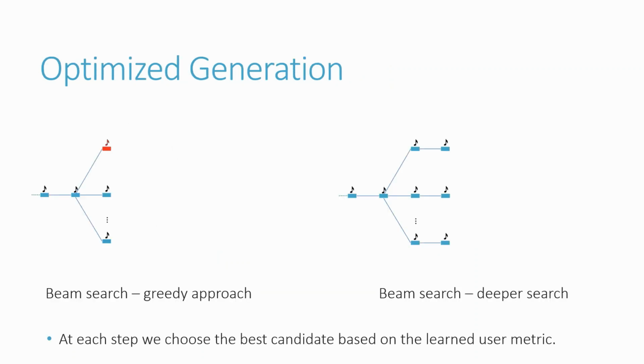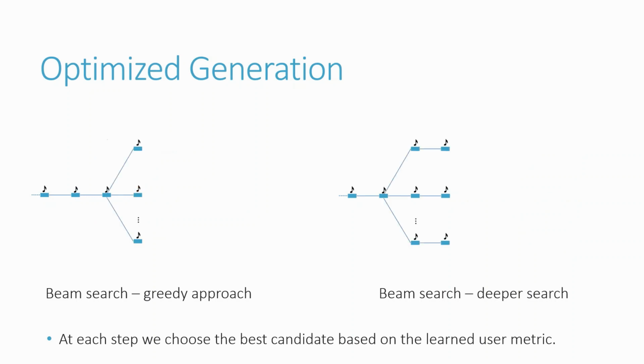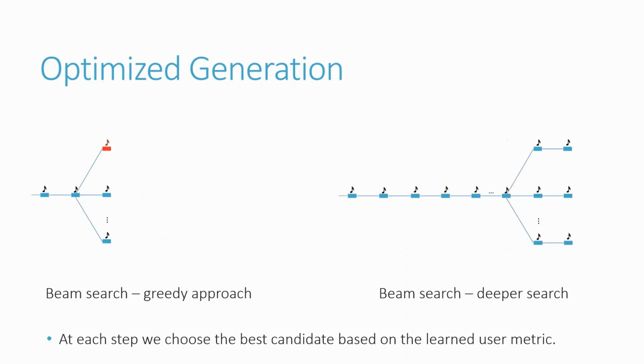Now that we have the personal preference metric, we use a variant of beam search to optimize the generation process. Consider the process on the left. At each step, BebopNet generates multiple options for the next note to be played. Then, we use a personal metric to calculate the user's score for each option and select the best one according to the score. On the right, we can consider a deeper search in which we use the personal metric after generating multiple sequences as continuation options and choose the preferred sequence.